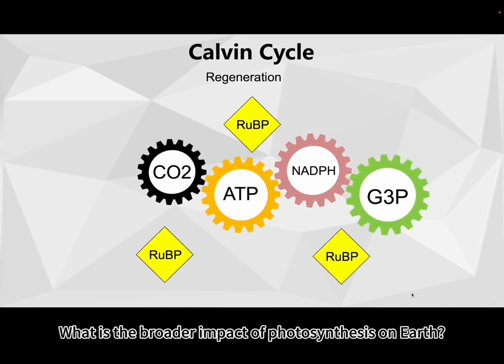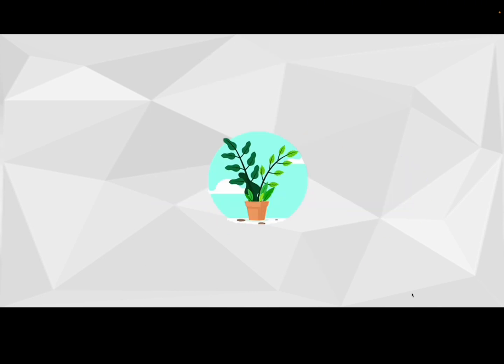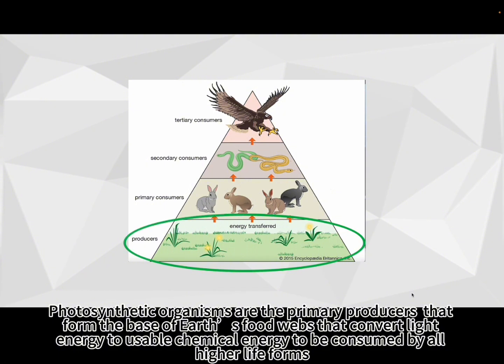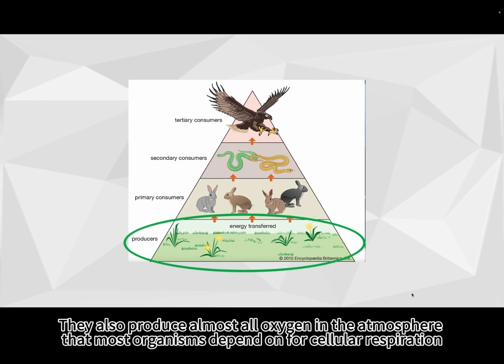What is the broader impact of photosynthesis on Earth? Photosynthetic organisms are the primary producers that form the base of Earth's food webs that convert light energy to usable chemical energy to be consumed by all higher life forms. They also produce almost all oxygen in the atmosphere that most organisms depend on for cellular respiration.